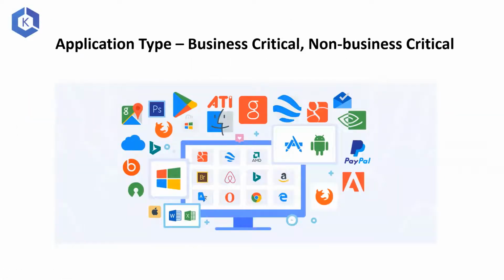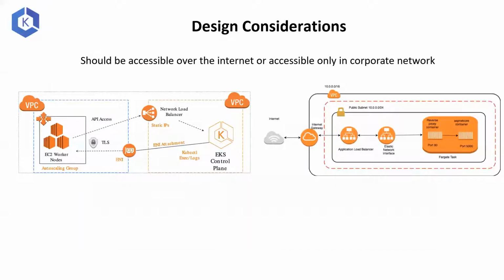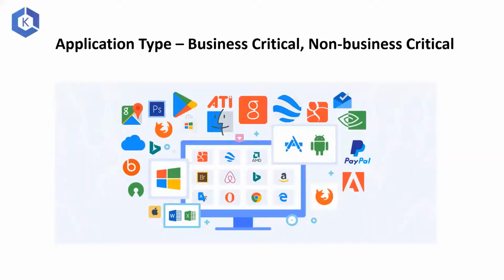The second important consideration, which many people tend to ignore when they start off with EKS, is what type of application they are starting to deploy on EKS. Is it a business critical application? Like I was telling earlier, would it be accessible only inside your corporate network? If it is a non-business critical application accessed by non-corporate users, should you still need to have it inside your corporate network, or should it be accessible over the internet? So you need to decide what type of applications you are going to deploy in your EKS cluster.